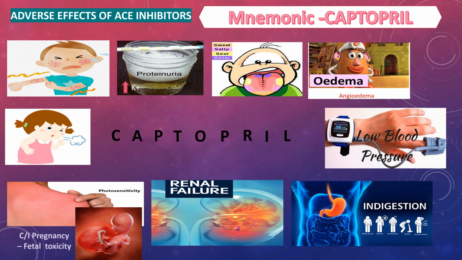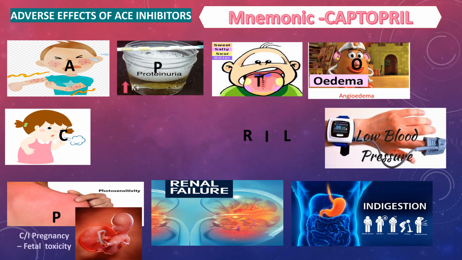Adverse effects of ACE inhibitors. We can easily remember with the mnemonic captopril, where C stands for cough because of increased bradykinin levels, A for allergy, P for increased potassium levels or proteinuria. These increased potassium levels are mainly seen in case of renal failure or patients on potassium sparing diuretics. T for taste alteration or dysgeusia. O for edema or angioedema because of increased bradykinin levels. P for photosensitivity. And we can also remember this P, these ACE inhibitor drugs are absolutely contraindicated in pregnancy because of fetal toxicity.